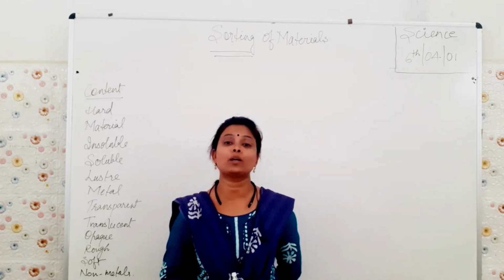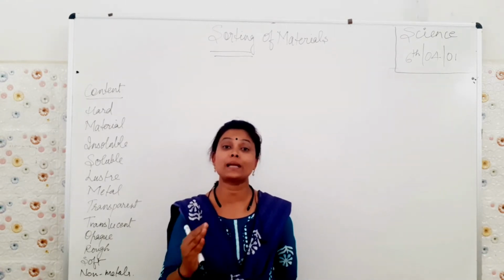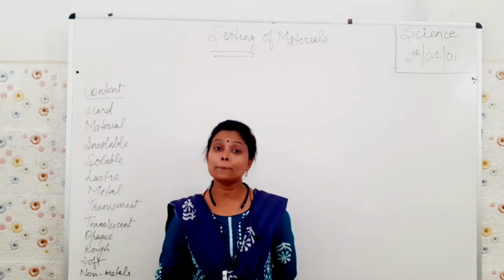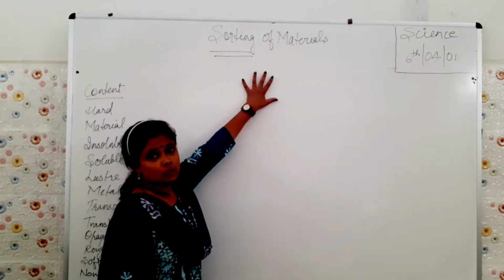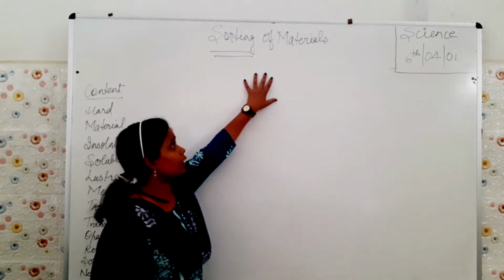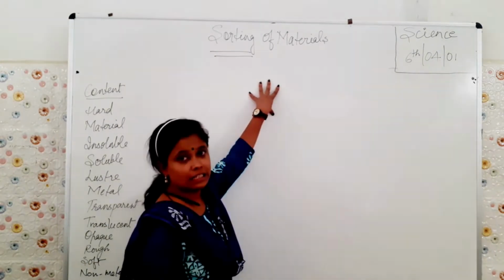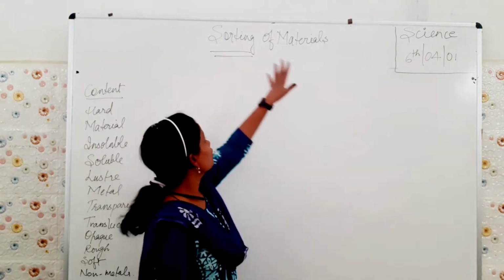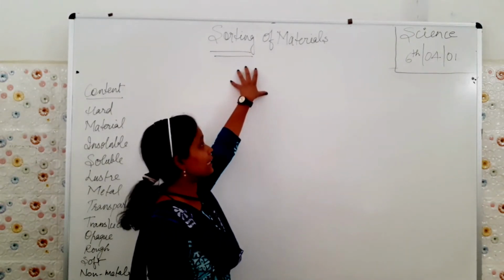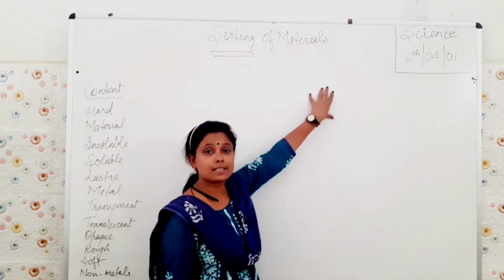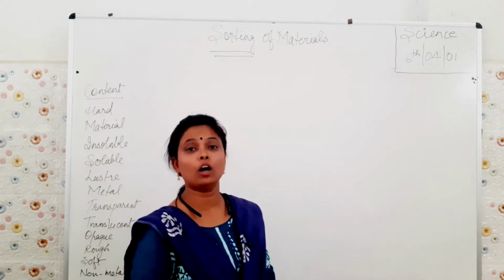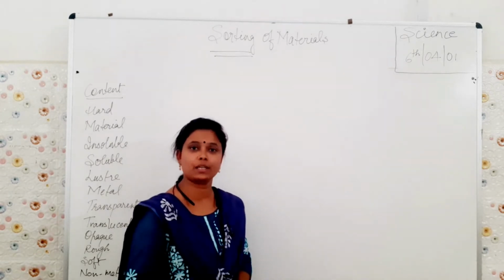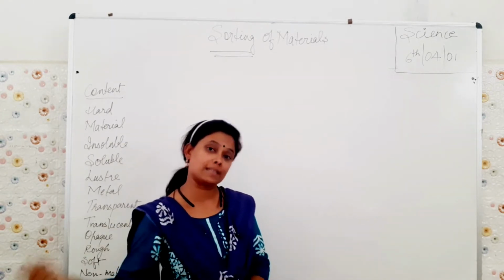Spectacles are a very good example of transparent mediums. Fine. So today we are going to learn NCERT chapter number 4. The name is Sorting Materials. Is it necessary to sort it out? Yes. I just gave you the example of a mirror. Just for that reason, all the sorting is necessary.